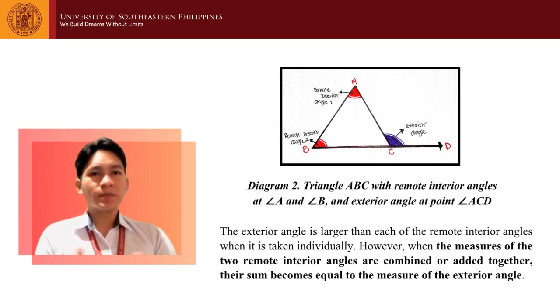This relationship can be expressed as: the exterior angle is equal to the sum of the two remote interior angles. This concept is very useful in solving problems involving triangles, especially when one of the angles is unknown. Instead of finding all interior angles first, we can directly use the exterior angle to determine the missing values.